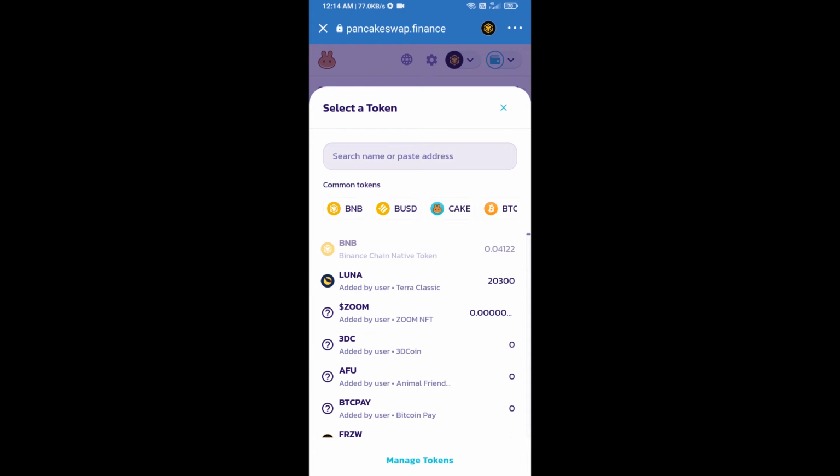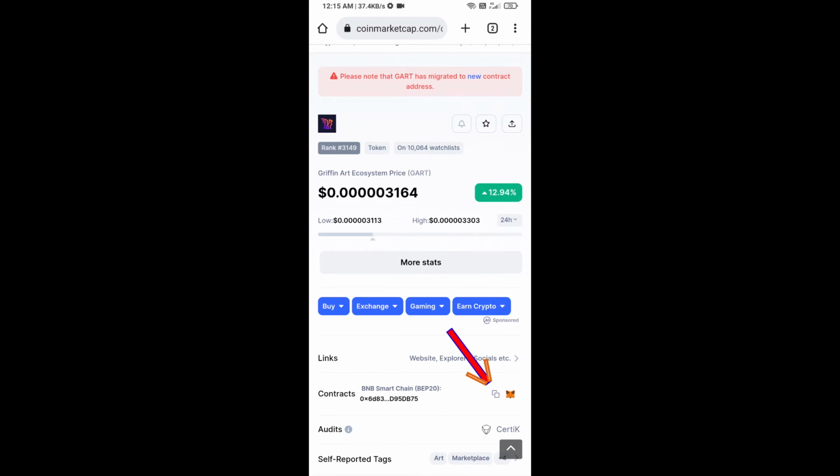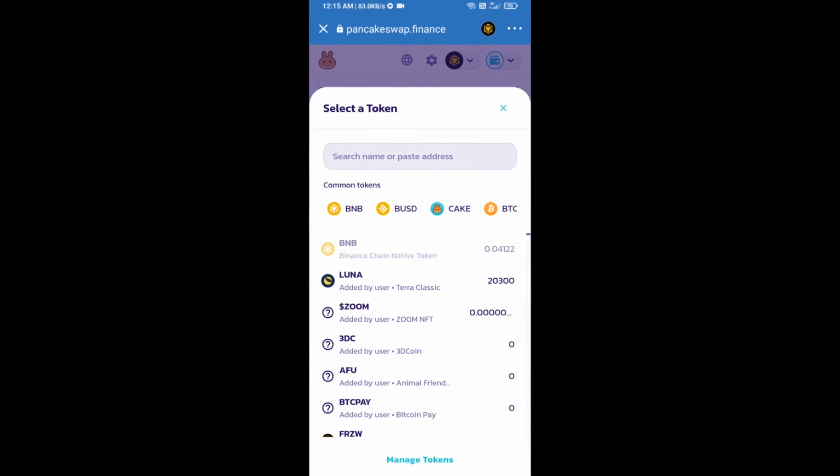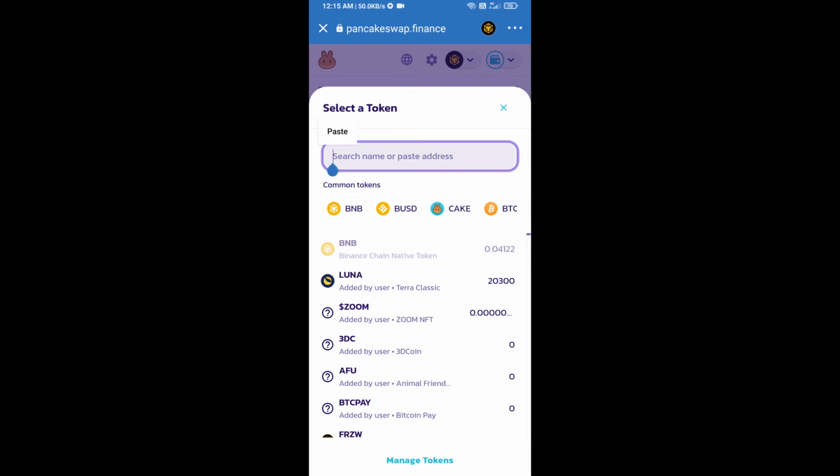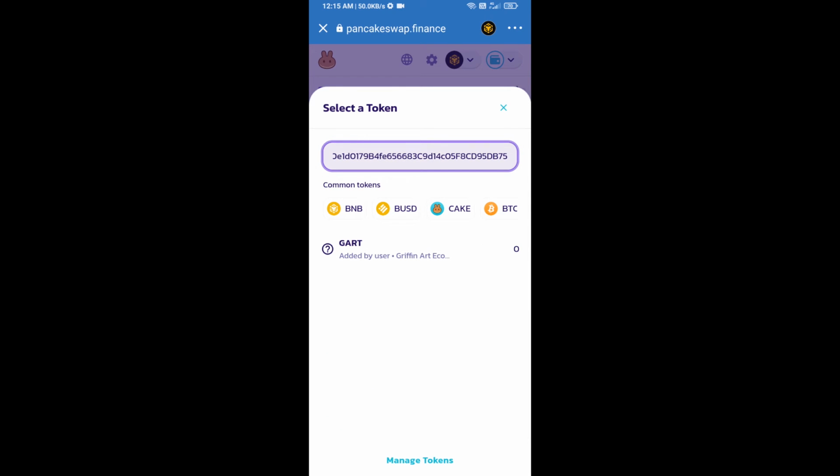After that you will copy Griffin Art Ecosystem token smart address and you will open Griffin Art Ecosystem token on CoinMarketCap. Then copy this address and paste here. Then you will add this token. Click on this token.